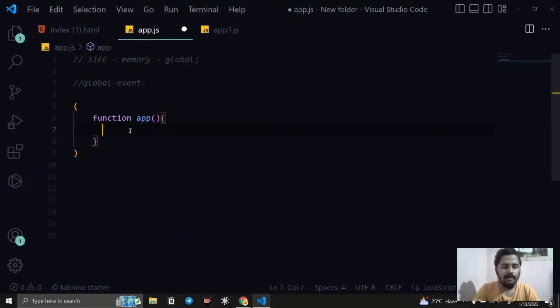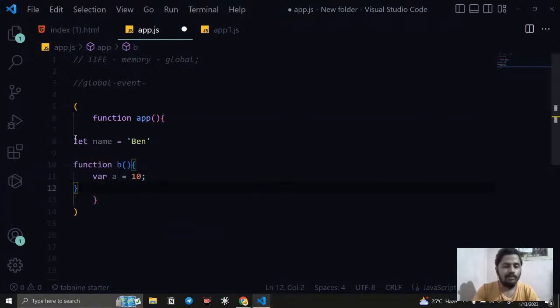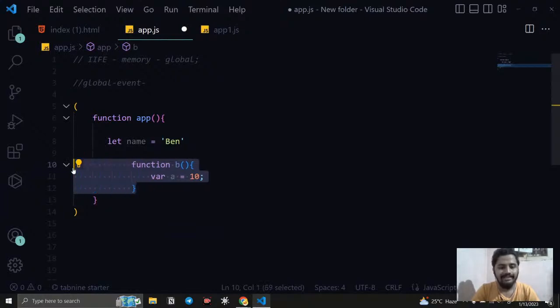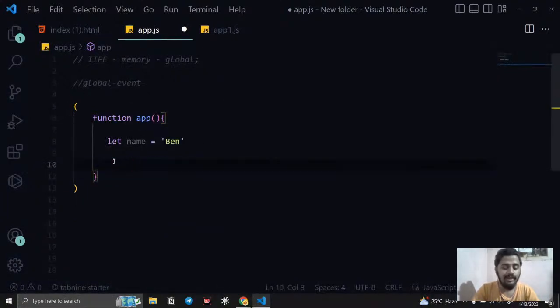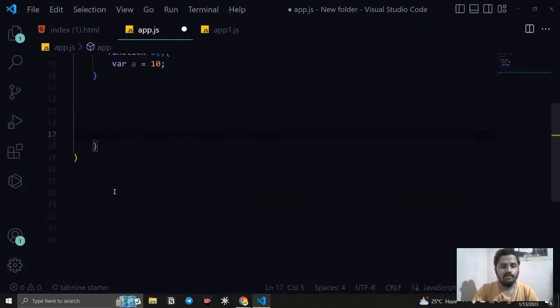Now whatever program you write is going to be inside this function only. So it is now function scoped. Whatever you write, you will write it inside here only, so we structure it much better.